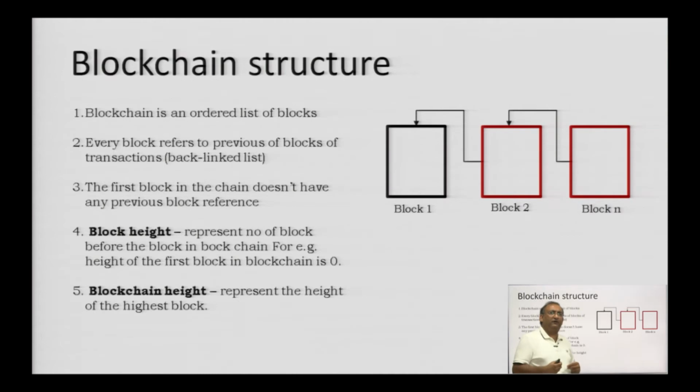There are two more things we have to understand here. First is the term block height. Block height represents the number of blocks that come before that block in the blockchain. For example, the block height of block 1 is 0 and the block height of block 2 is 1. Now, what is the blockchain height? Blockchain height represents the height of the highest block. So, let us say the height of block n is 10,000, in that case the blockchain height will be 10,000, because this block n is the highest block height.